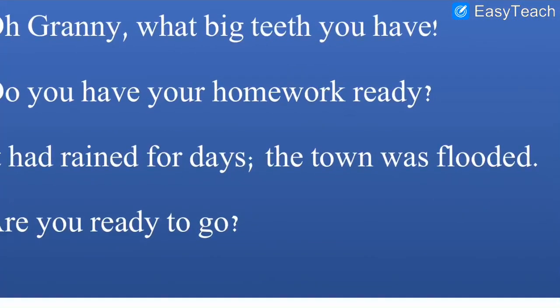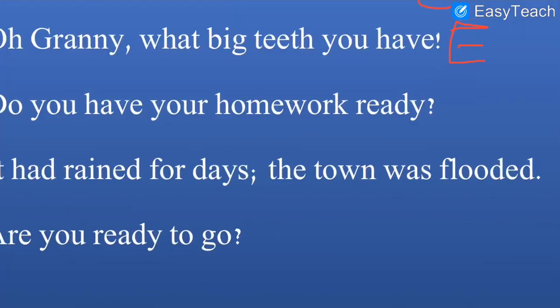Then number 6. Oh granny, what a big teeth you have. See again. Can you see over here? There is an exclamation mark. So when an exclamation mark is there, it is called an exclamatory sentence. E for exclamatory sentence. Next one.